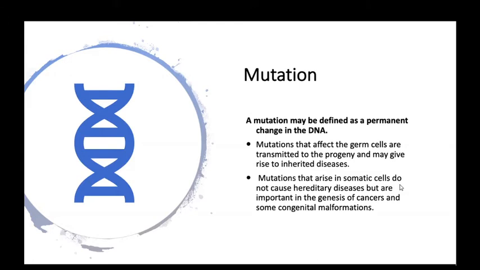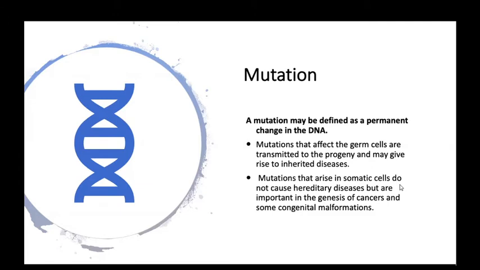It is not a cause of hereditary disease, but it is an important cause in cancers and some congenital malformations. These diseases are not inherited, but these mutations cause cancers and congenital malformations in children.